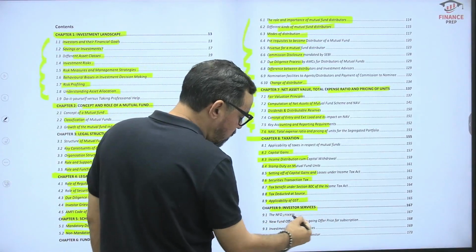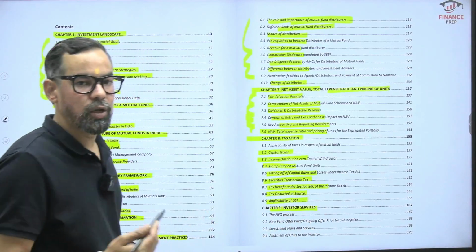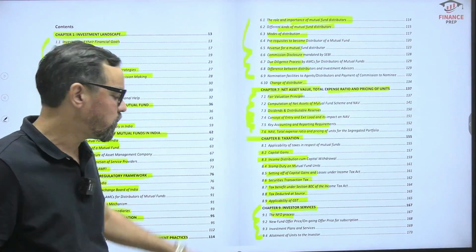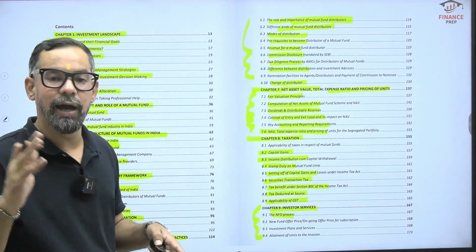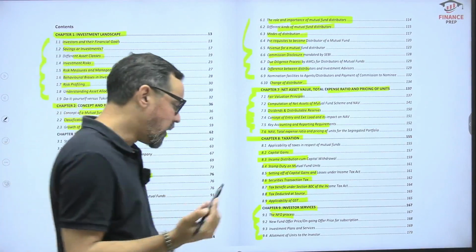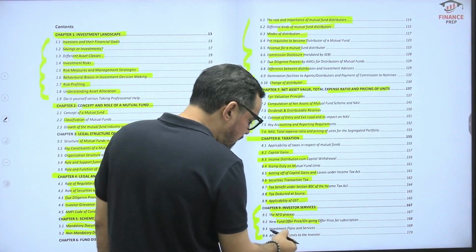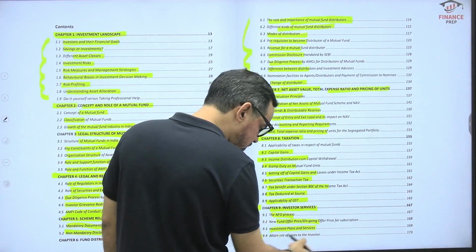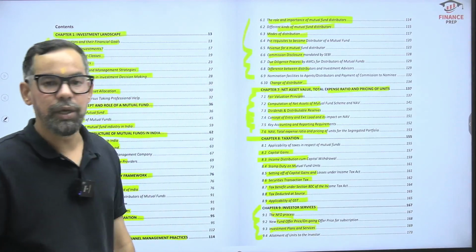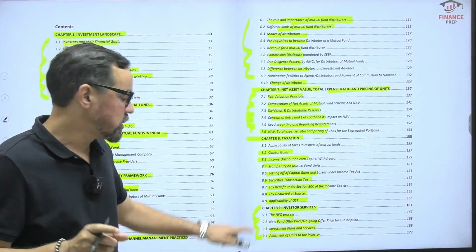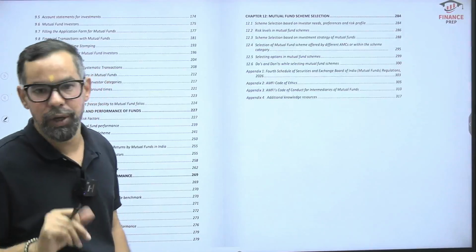It is around the NFO process, new fund offer. Whenever any mutual fund gets introduced in the market, the process is NFO, similar to an IPO in the equity market. Then we have NFO and ongoing offer prices, investment plans and services, allotment of units to the investor. So that entire book building process is generally defined under unit number 9.